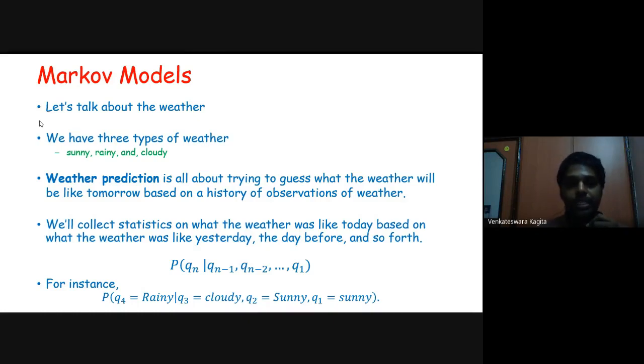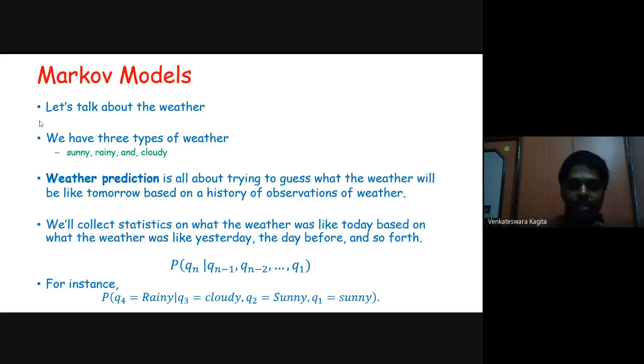Here, this is the weather model: the probability of the weather on the nth day given the weather on day n minus 1, n minus 2, and so on down to the first day. We are given information about n minus 1 days, and we are asked to predict the weather for the nth day.